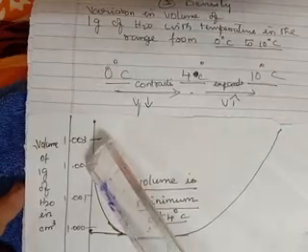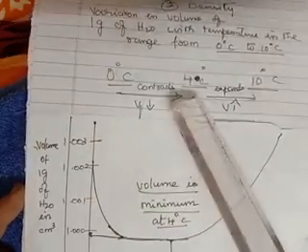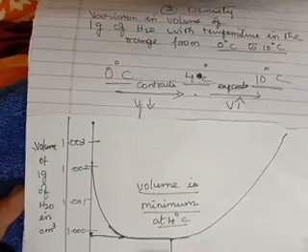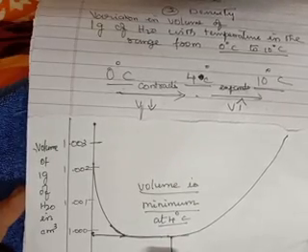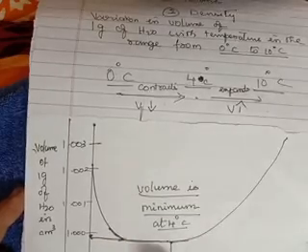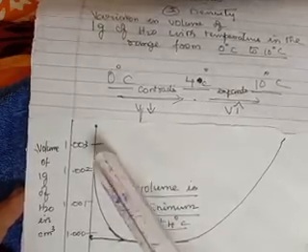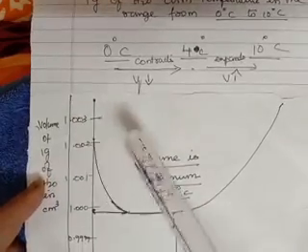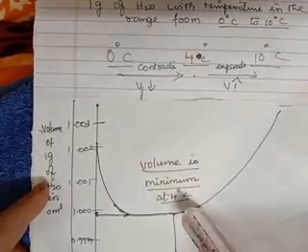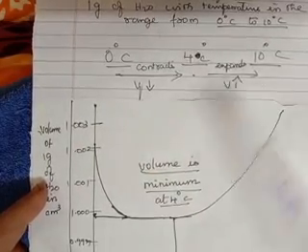See, initially it will contract, and when it comes to the middle part here, 4 degrees Celsius, automatically it will start expanding. Till 4 degrees Celsius, it contracts. Are you able to see the graph? Till 4 degrees Celsius, it is contracting. The graph is falling down. And from 4 to 10 degrees Celsius, what happens?